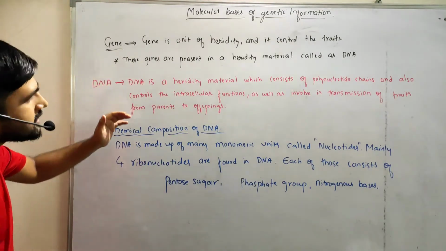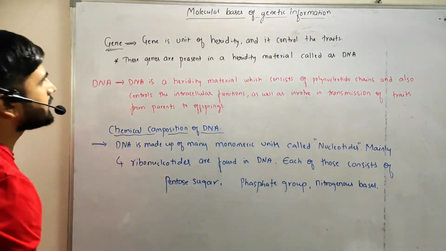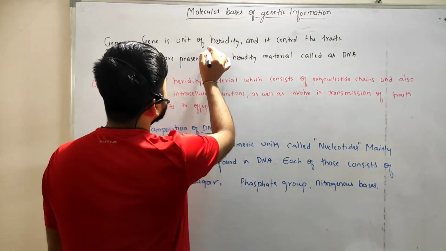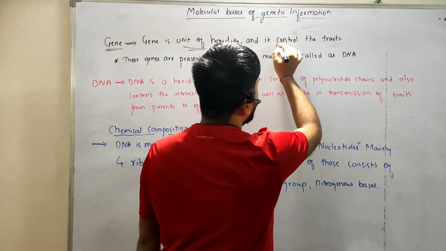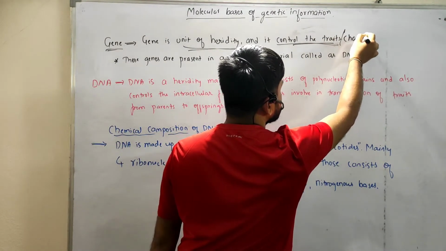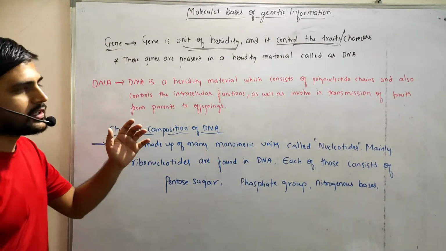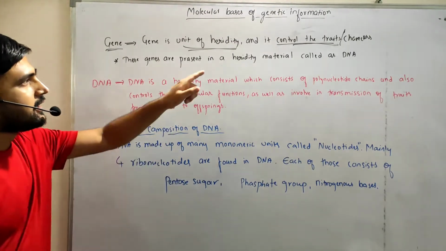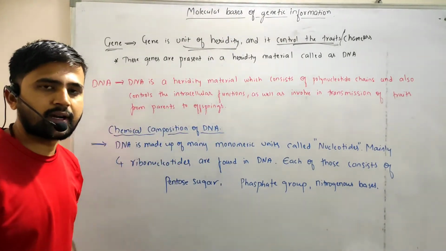A gene is the unit of heredity and it controls the traits. It is the unit of heredity and it also has control over traits, or nothing but the characters. What do you mean by gene? Gene is the unit of heredity and it has control over traits or characters. That is nothing but a gene.